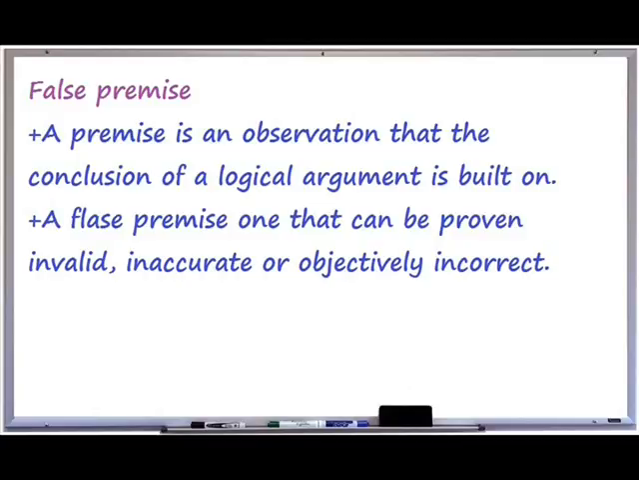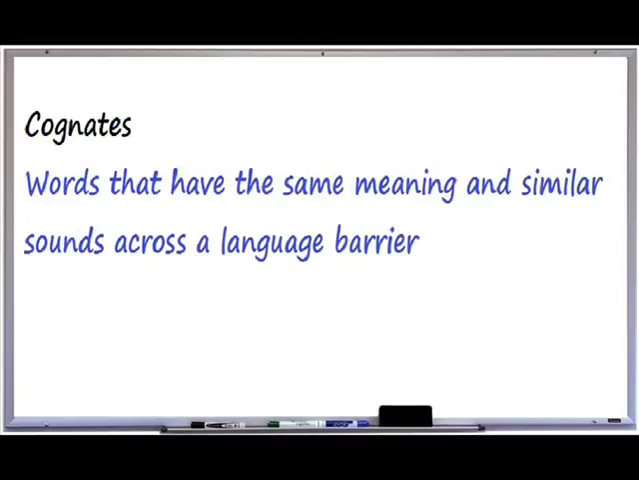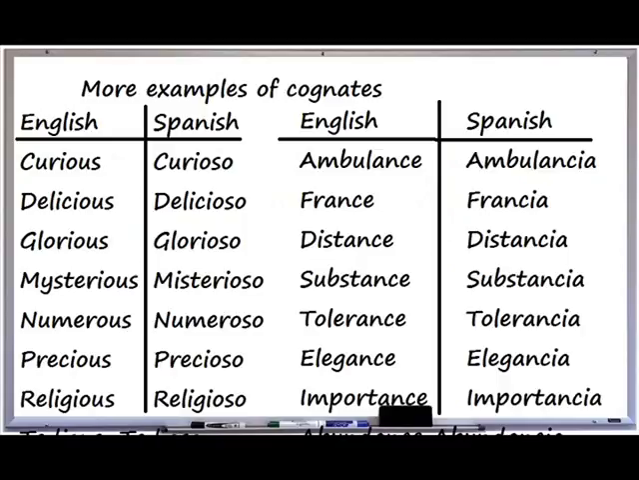Cognates. A cognate is a word that also clearly exists and means the same thing in another language, even if the pronunciation is slightly different. Words like formidable in English and formidable in French, or croissant and croissant in French, are cognates. Pause the screen to view a list of more examples.